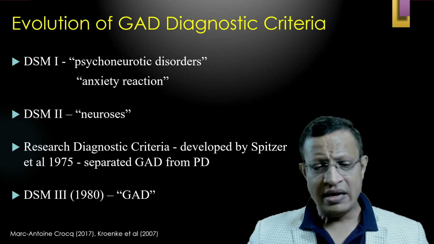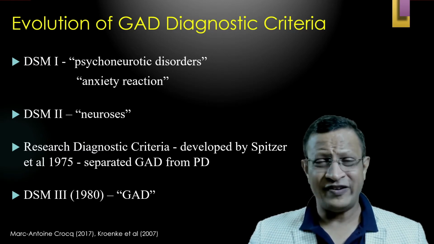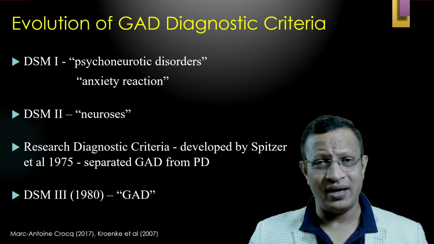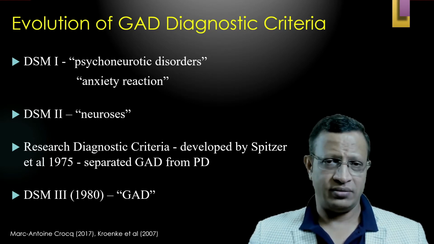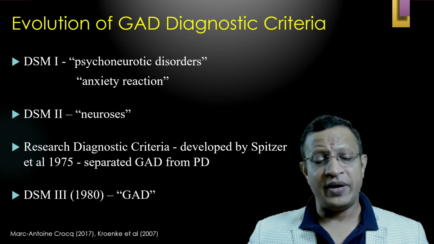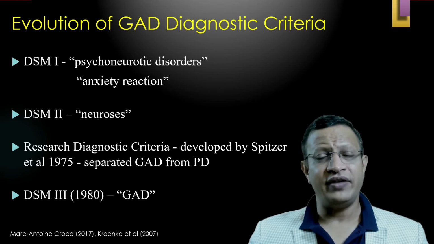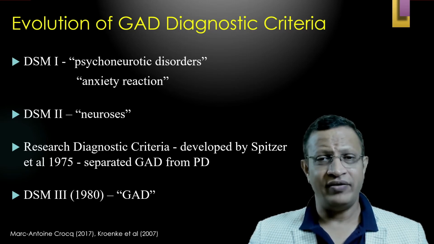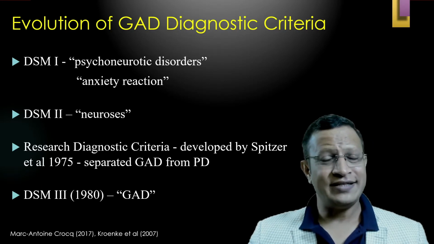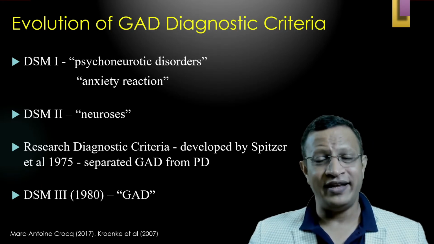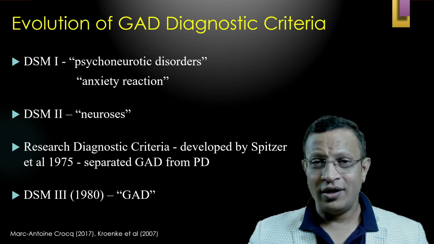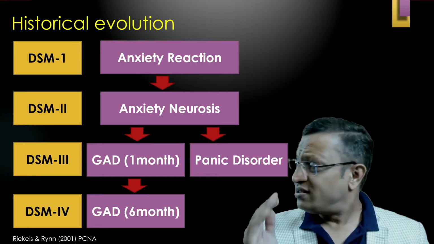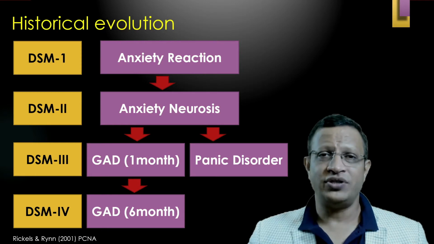Later, in 1975, there was the first attempt to understand generalized anxiety disorder. Spitzer et al. in 1975 separated GAD from panic disorder. And in DSM-3, in 1980, generalized anxiety disorder was introduced for the first time. So this is the historical aspect, how it evolved.